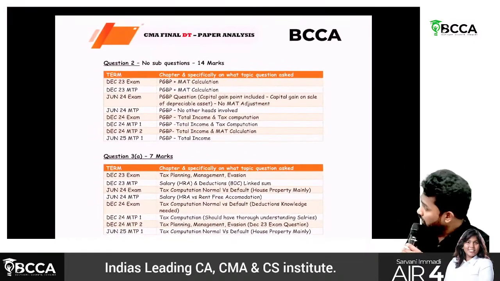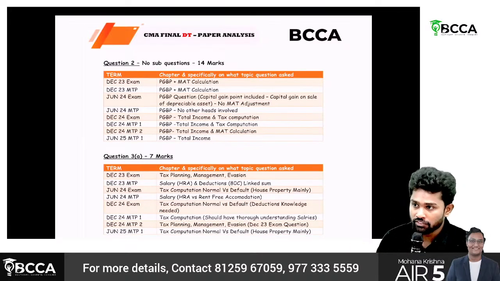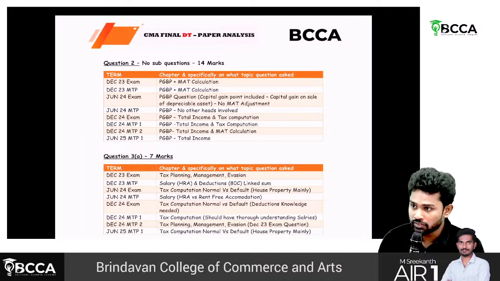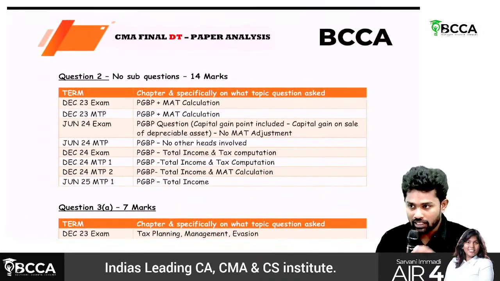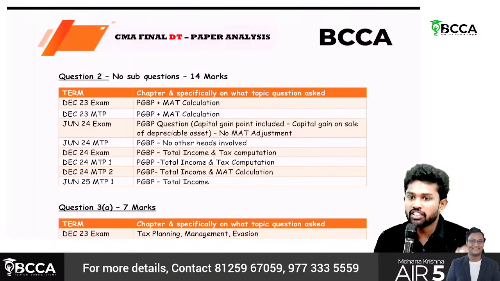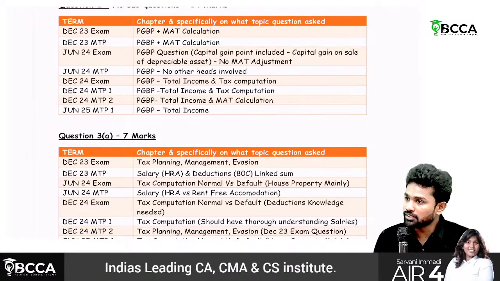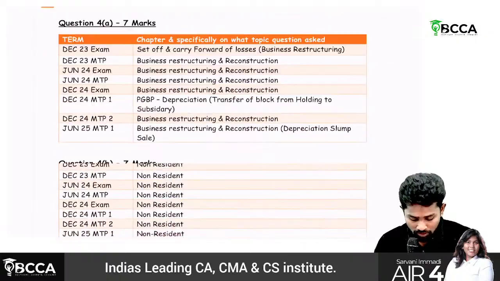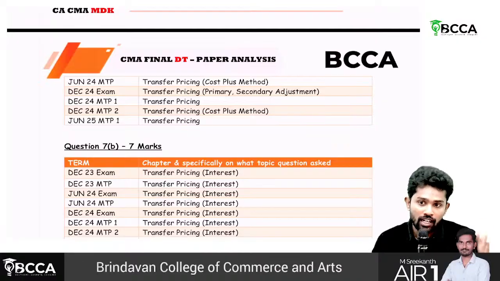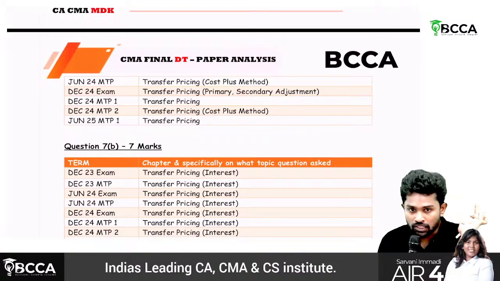So this is a detailed analysis I did before this particular June 2025 attempt, and the paper came the same way in June 2025 also. So this helps us in understanding question number 2, I mean under the slot of question number 2, which chapters can usually be asked. Question number 3A, which are the chapters that could be asked. Question number 3B, 4A, 4B, like this for every question I have made a detailed analysis, and I have clarity on which chapters can be there under which particular question.